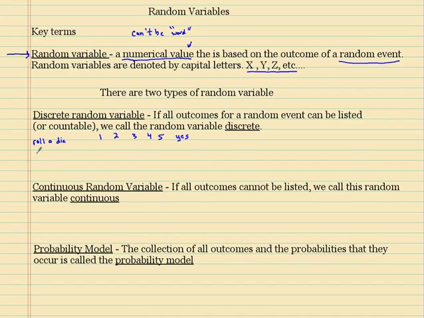Let's talk about money. Let's say you did a fundraiser for a PTA. If you win $5, these are the possibilities. You could win $5. You could win $10. If you lose, you don't win any money. So is this a discrete random variable? If all outcomes of a random event can be listed, yes. I listed the 3. Are they numerical? Yes.